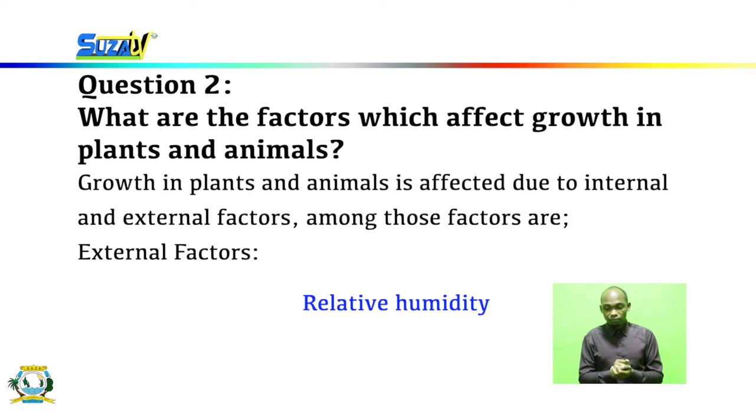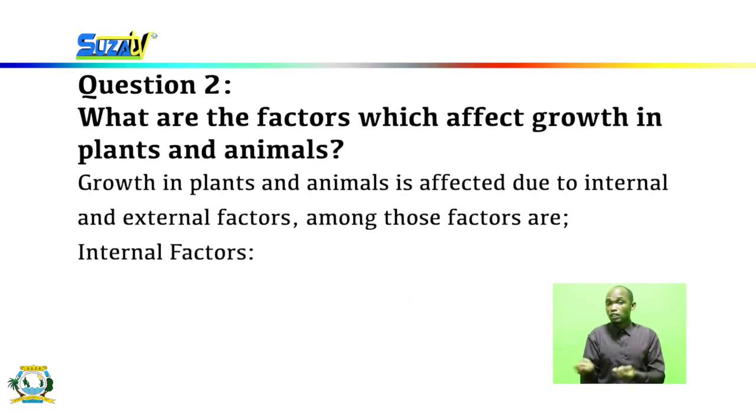Also, relative humidity. Relative humidity most of the time refers to the plants. So relative humidity can be shown in transpiration. If the amount of transpiration is high in an area, then the plant's growth rate is very severely reduced. But if there is a low level of transpiration, then the growth rate of the plant can be increased.